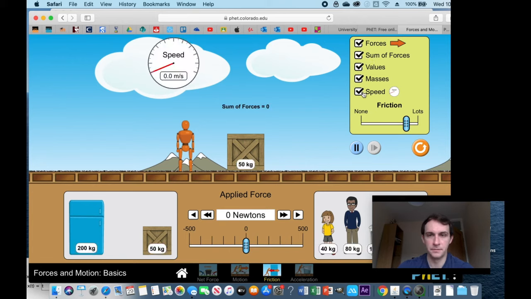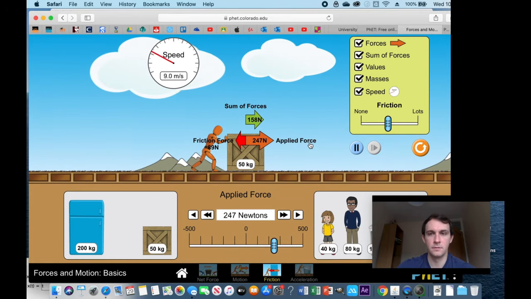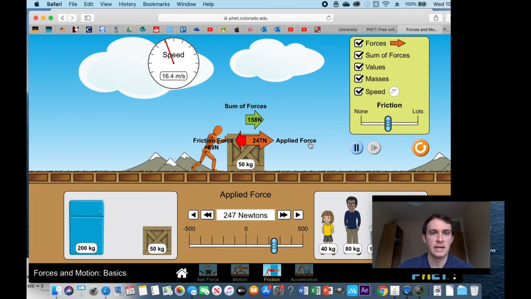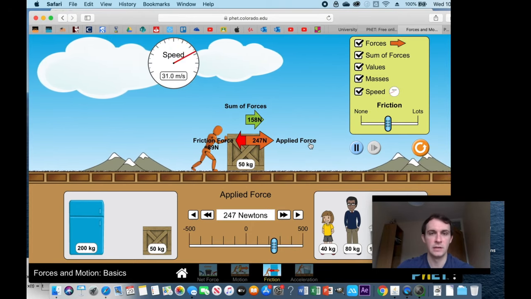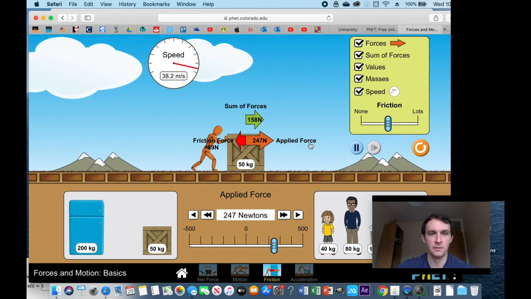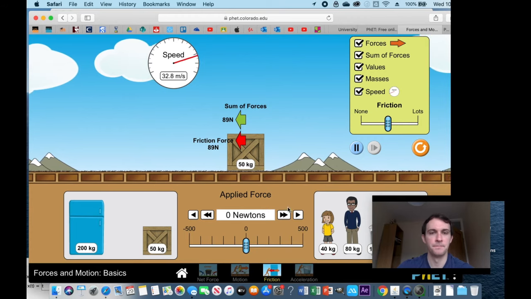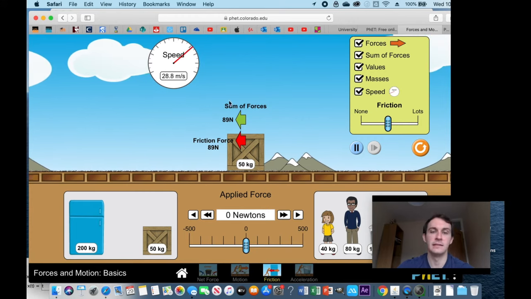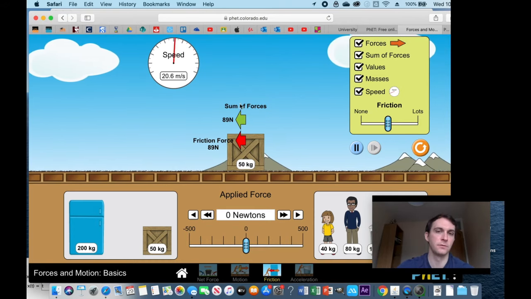Just to demonstrate, in reality we have lots of friction. We could apply, oh, too much friction. With this friction it is moving, it's accelerating. I'm applying 247 newtons, as you can see at the bottom. We'll get up to 40, and this time, watch what happens to the speed. Yes, it's decelerating, it's slowing down because we've got unbalanced forces.